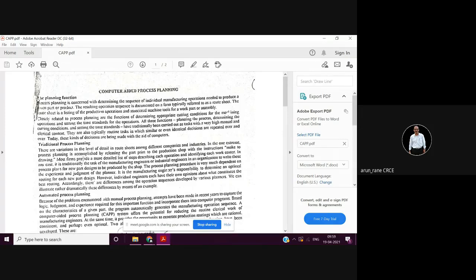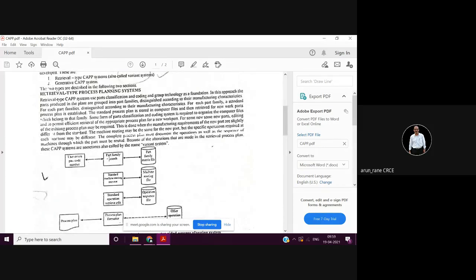So the process plan will differ from person to person and it may not be unique, and you have to depend on the experienced person. If pressure is there, then the process plan will be different. So that's why we go for computerized process planning. So your process plan will be unique.